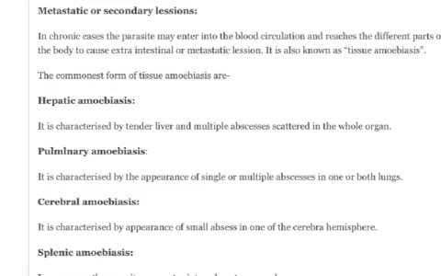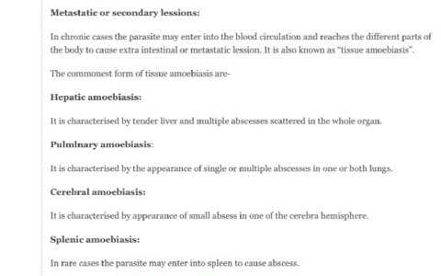Metastatic or secondary lesions. In chronic cases, the parasite may enter the blood circulation and reach different parts of the body to cause extraintestinal or metastatic lesions. It is also known as tissue amoebiasis. In various internal organs of the body there are effects of these amoebic trophozoite stages of Entamoeba.